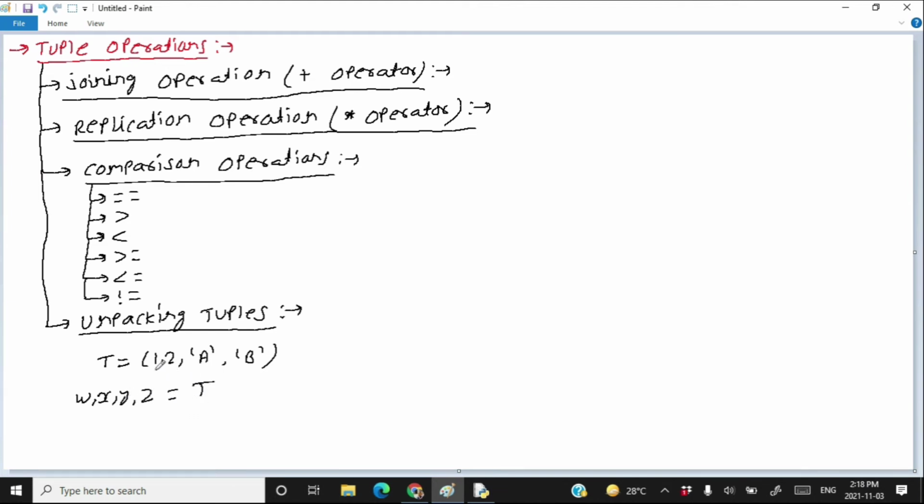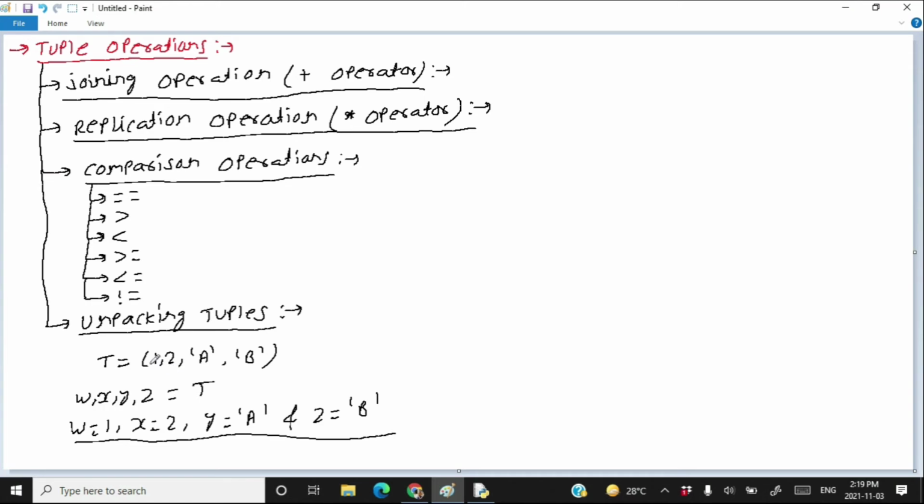The first element of t will be assigned in w, w is 1. The second element of t will be assigned in x, x is 2. The third element of t will be assigned in y, y is equal to a, and the fourth element of t will be assigned in z, z is equal to p. So these are the 4 elements of tuple which got assigned into different variables. This is called unpacking of tuples.